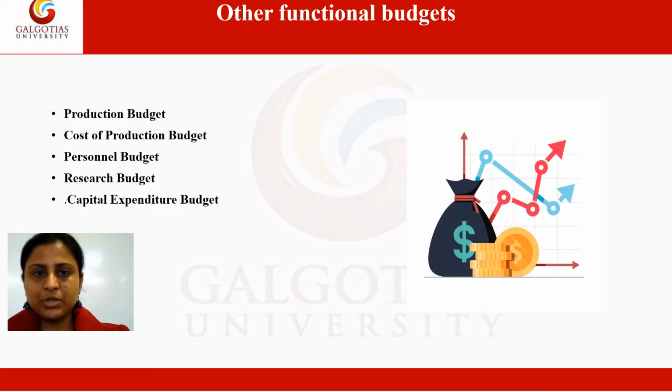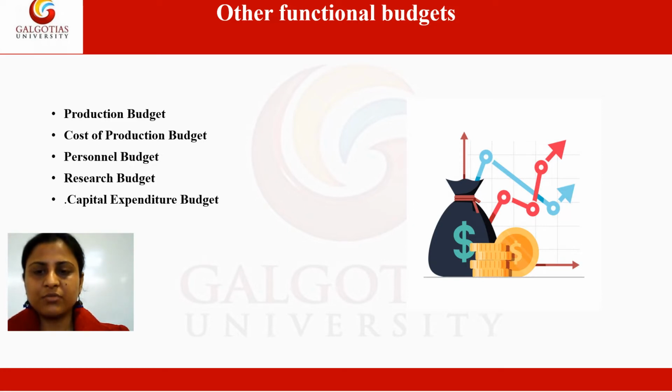Other than sales budget, there is production budget. So production budget will estimate the quantity of production. So just the number of items it has to estimate, and it is prepared on the basis of sales budget. Then next is cost of production budget.